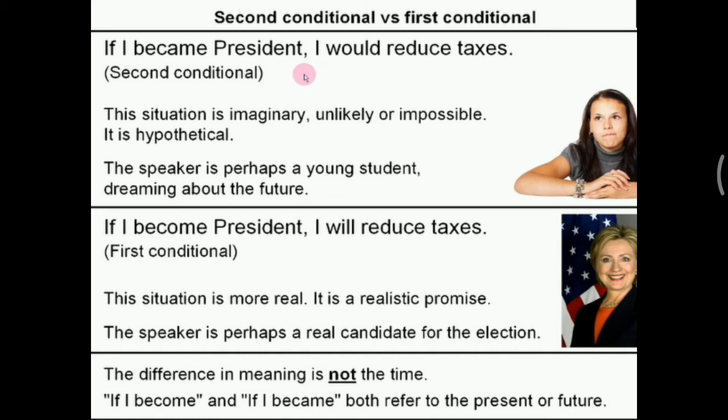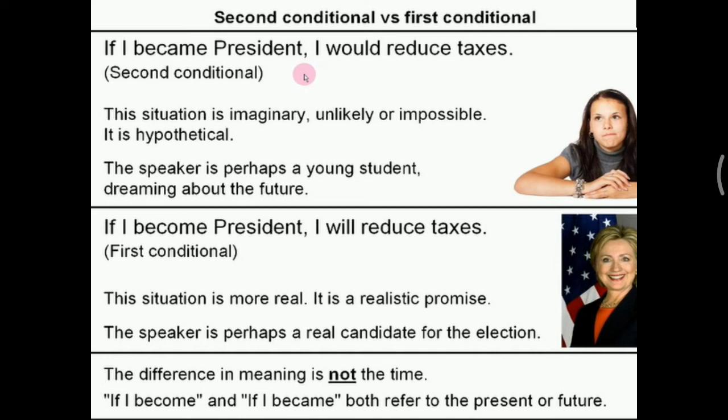In the second conditional, the situation here is imaginary, unlikely or impossible to happen. Sangat tidak mungkin terjadi. Look at the picture. The speaker is perhaps a young student. Yang bicara kalimat ini mungkin seorang siswa yang masih muda. And she is dreaming about the future. Dia sedang menghayal tentang masa depan. Jadi dia berkata, if I became president, I would reduce taxes. Jika saya menjadi presiden, saya akan menurunkan pajak.